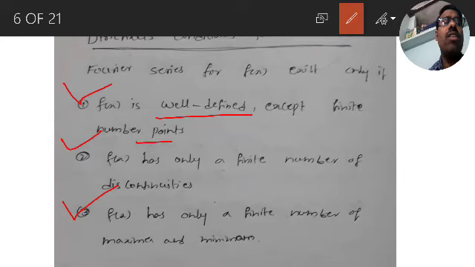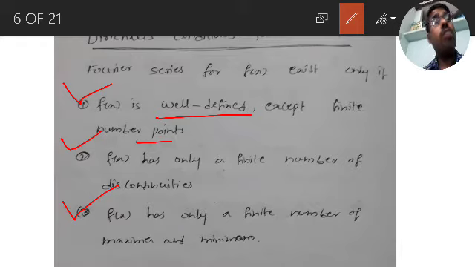Third one, f of x has only a finite number of maxima and minima. The maximum value is attained at some points and the minimum value at some points, and it should have only a finite number of maxima and a finite number of minima.